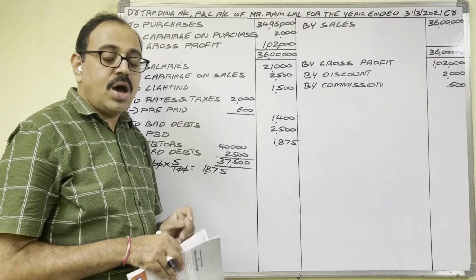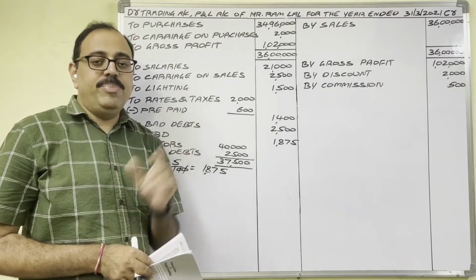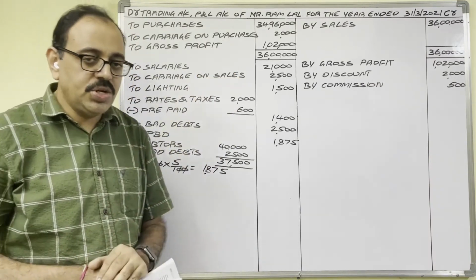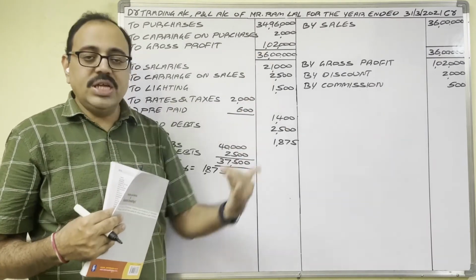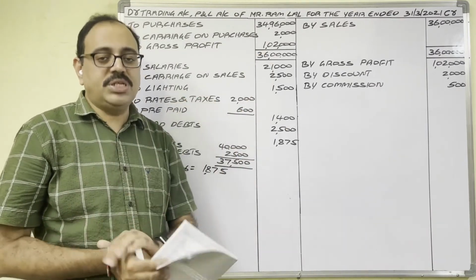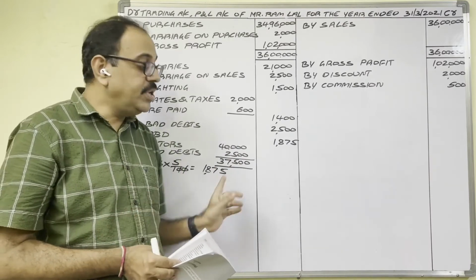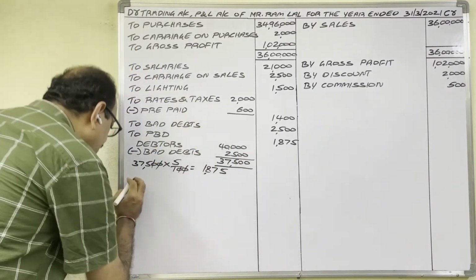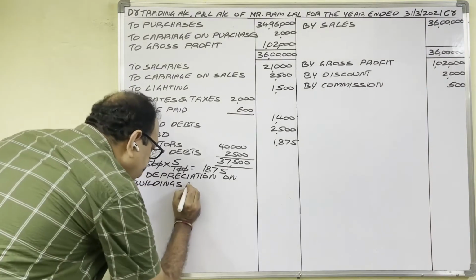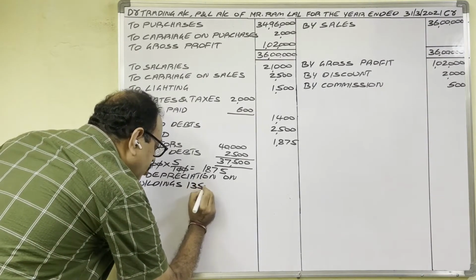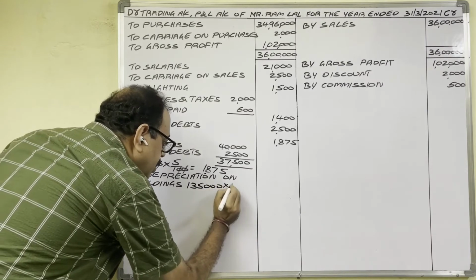Building, furniture are to be depreciated. Building, furniture, both are fixed assets. No? When we use fixed assets continuously, their values decrease. It is known as depreciation, loss. Debit side we have to show. To depreciation on buildings. Building value 1,35,000 rupees on the 2%.